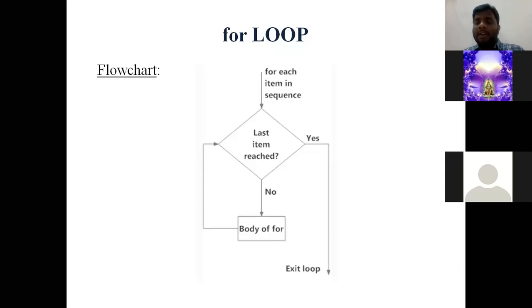Suppose we are in the second, third or fourth, 5, 6, 7, 8, 9, or the first item, then it enters into the body of for and executes the statements of the body. Simply remember, mana sequence lo last value ki vachesindi ante for loop will exit. Last value kaakunda previous values unnayi ante the body of for will be executed. Last value ki vaste for exit అయిపోద్ది. Previous values ఏదైనా ఉన్నా సరే, sequence values ఏదైనా సరే, the body of for will be executed. See, the body of for may contain one statement or several statements.